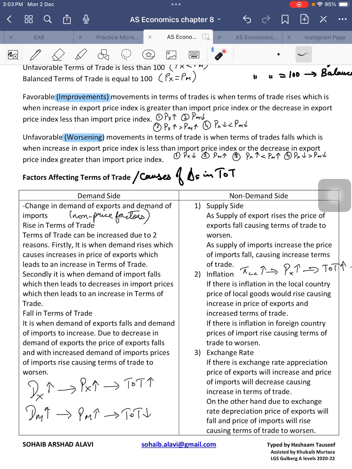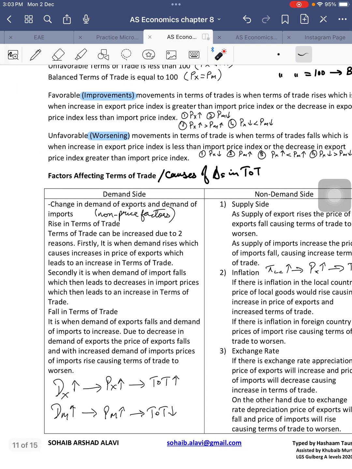And obviously, for a better chain of analysis, you also need to talk about why the demand for exports may be increasing. Okay? When talking about an increase in the demand for exports, the first thing that you may write in your analysis, which will give you better marks, is why the demand for exports might be increasing. Because maybe there might be an increase in foreign incomes. Even one factor would do. You don't need to write multiple factors. Even one factor would do, right?